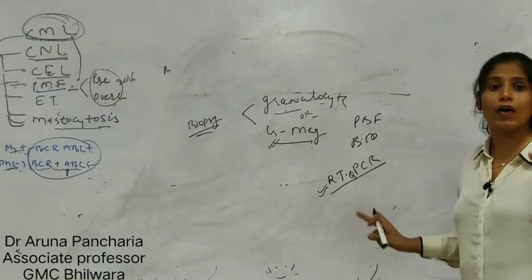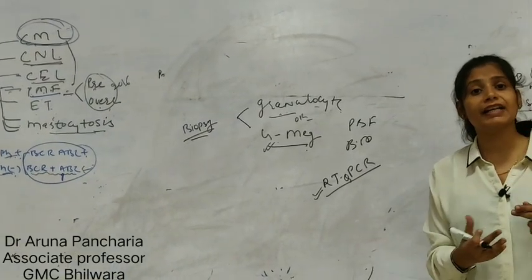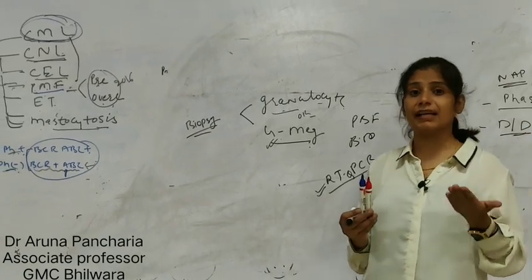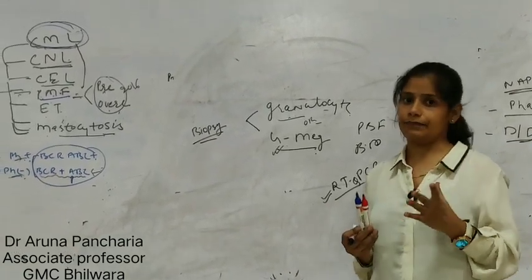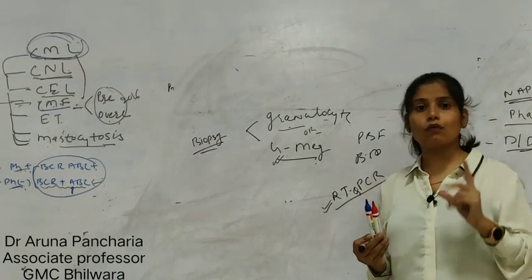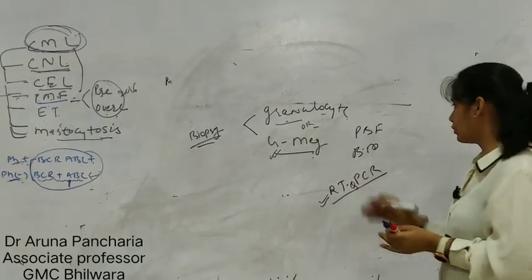Via this we quantitate the number of BCR-ABL transcripts, that is, what is the load, in how many cells BCR-ABL positivity is there, because in the last part we have to regulate that. So what is the level of that transcript? So these are the modalities.